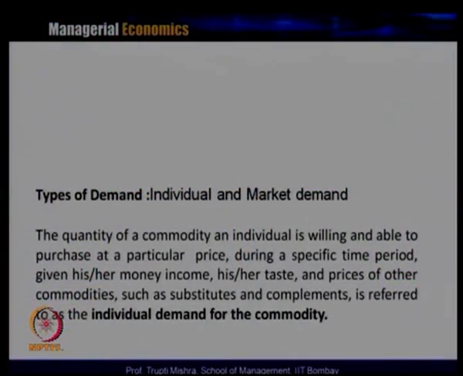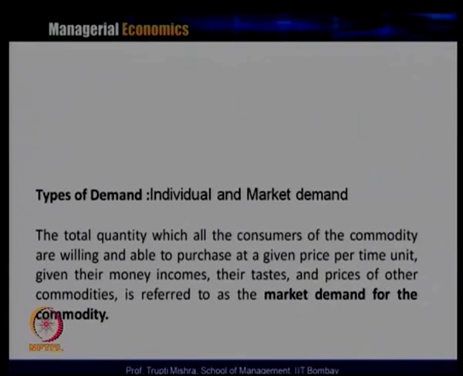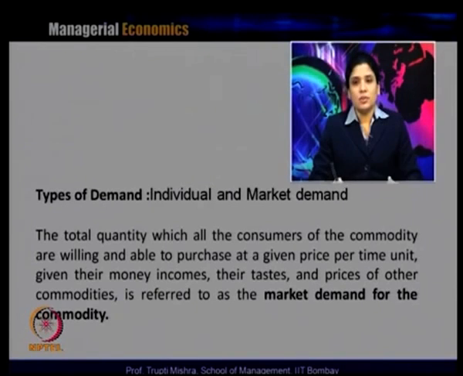So considering this, typically in the case of individual demand, irrespective of the substitute goods, complementary goods, the prices of the goods or the taste and preference of the consumer at any specific time period, whatever the consumer demands of a typical commodity becomes the individual demand. Suppose you look at your grocery demand per month, that becomes the quantity demanded of a specific consumer in a specific month, corresponding to the prices of the different items in the grocery basket.